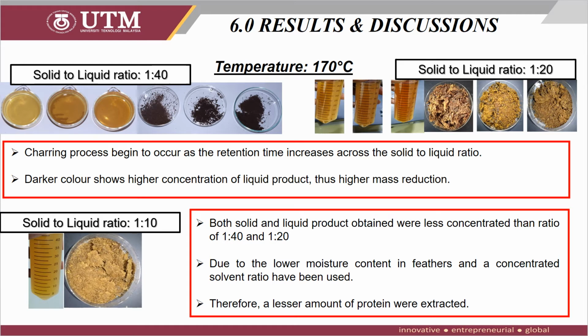While for the solid to liquid ratio of 1 to 10, both solid and liquid products were less concentrated than the ratio of 1 to 40 and 1 to 20. This is due to the lower moisture content in feathers and concentrated solvent ratio, which makes the breakdown of nutrients tough, resulting in lower protein extraction. Therefore, the ratio of 1 to 40 and 1 to 20 will proceed for further comparisons.